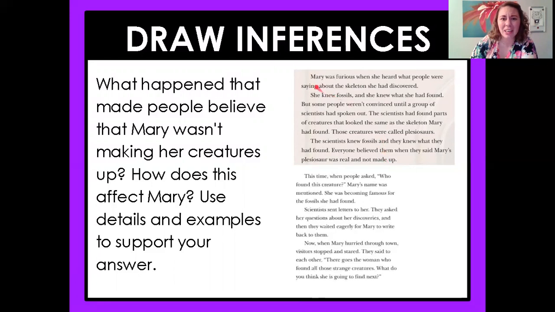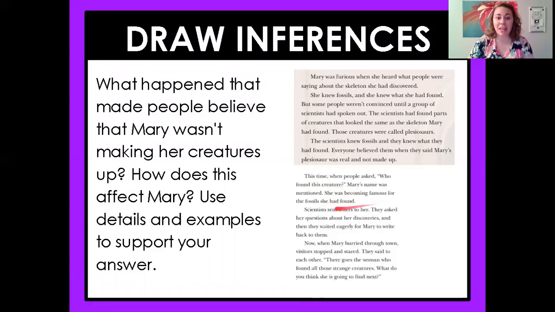Okay, so let's look at the very beginning. It says Mary was furious when she heard what people were saying about the skeleton she discovered. So it had made her really mad that people weren't believing her. Okay, so she's getting really upset. But then what else happens? It says after they realize that this wasn't made up, her name starts to be mentioned when people are asking about it.